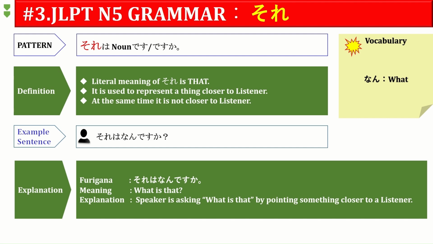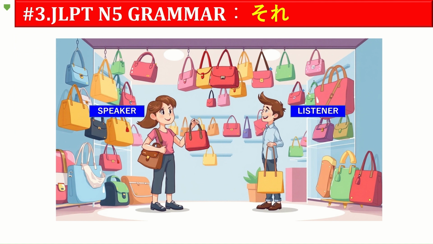Again, let's see the picture. Now you can imagine. Here again, the girl is a speaker. The shopkeeper man is a listener. The speaker is trying to talk about the product which is near to the listener. Imagine a situation: she wanted to talk about the bag which he is holding, that yellow color bag.